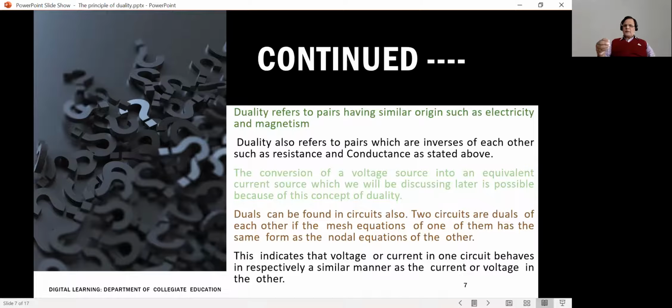You also have to follow the order here. Voltage or current in one circuit behaves like the current or voltage of the other circuit. If you are taking voltage in one, you have to talk of current in the other and vice versa. Be careful about the order. Not the two voltages, not the two currents.